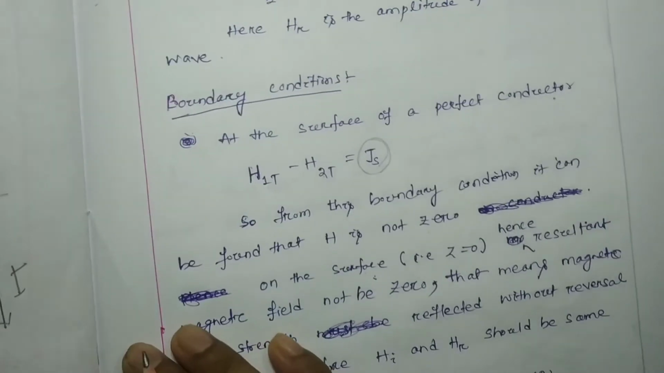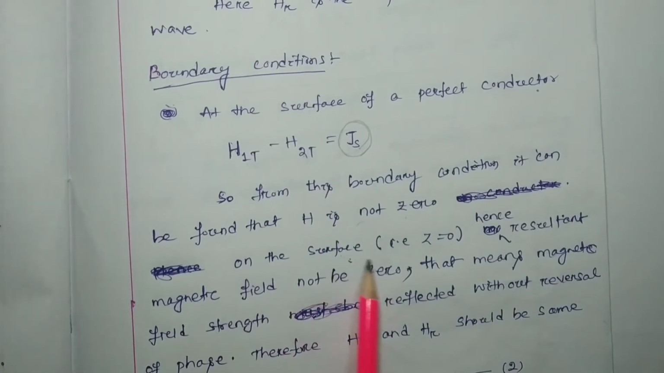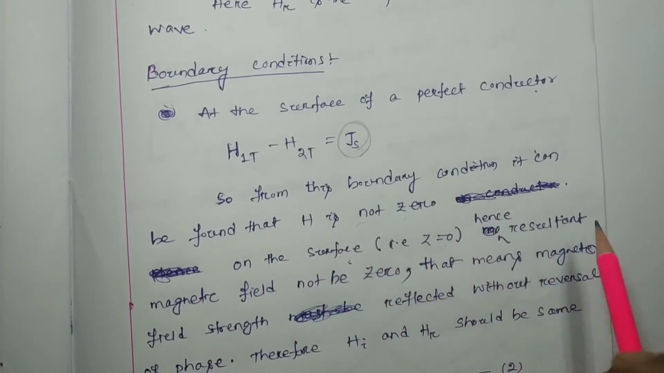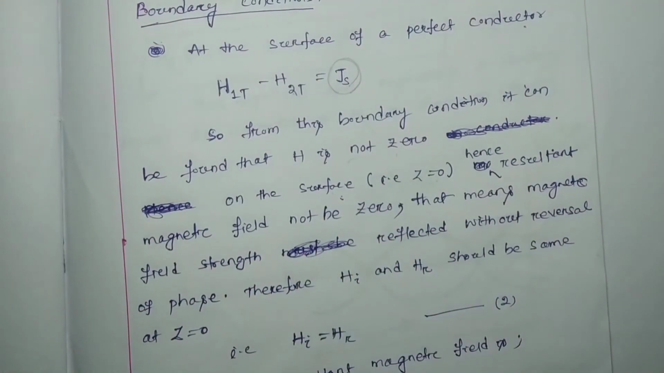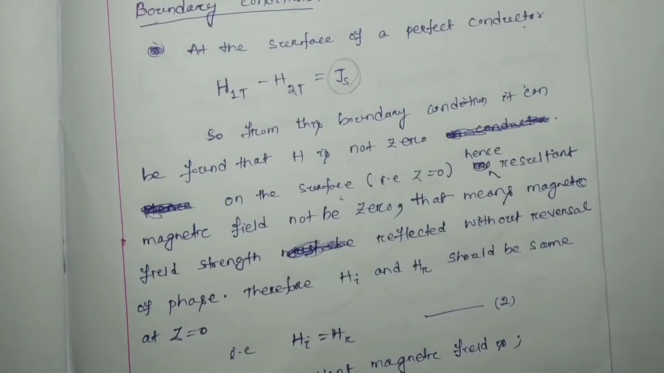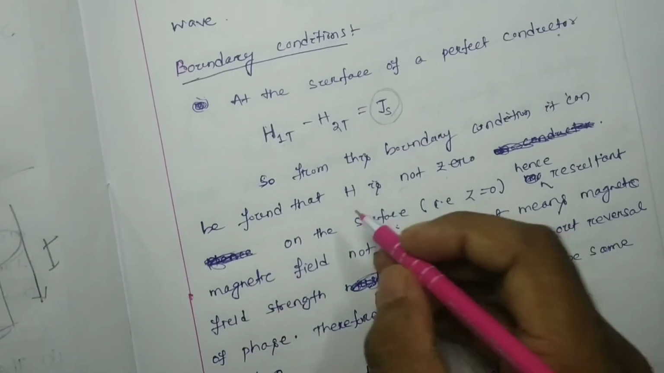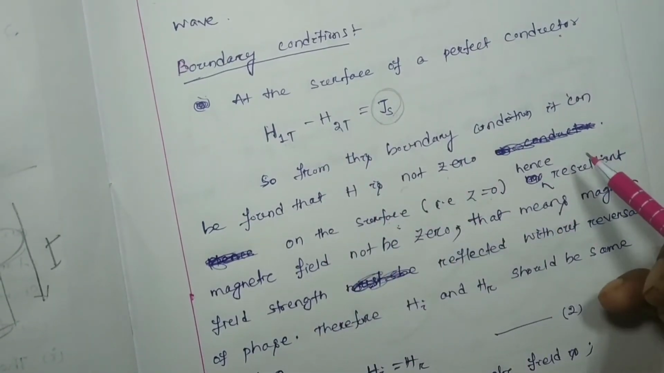Okay, so from this boundary condition it can be found that H is not zero on the surface, that is, this is the equation at z equal to 0. So at z equal to 0, H is not 0, hence the resultant magnetic field is not 0. So here, two times I have written that H resultant, this is your resultant magnetic field.